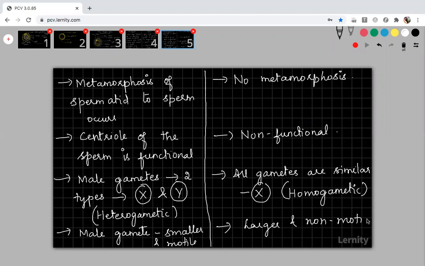Two years back in your board exam, they asked one five-mark question: tabulate the differences between spermatogenesis and oogenesis. This tabulation is not there in your NCERT book. Separately, spermatogenesis and oogenesis are discussed, but there is no proper tabulation. So please write down all these points in your notebook. If they ask this question, you can write these points. This is more than enough, which covers everything. If you feel there is any additional point, you can also write it. No problem. Anyway, these are very, very important points. You have to mention all of them. Anybody want me to show the fourth slide, ma'am?